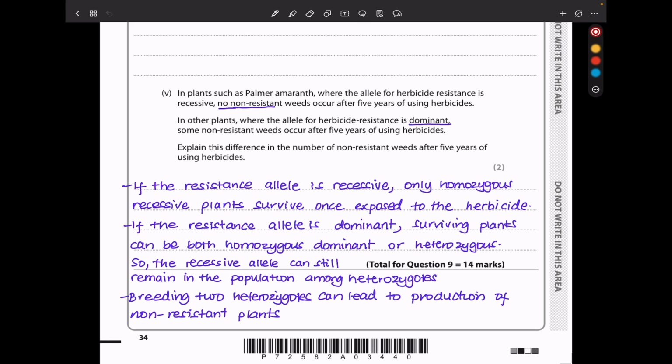And when you breed two heterozygotes, this can lead to production of a non-resistant plant, and this could be 5 years after using the herbicide. So this brings us to the end of question 9. Let's continue to question 10.